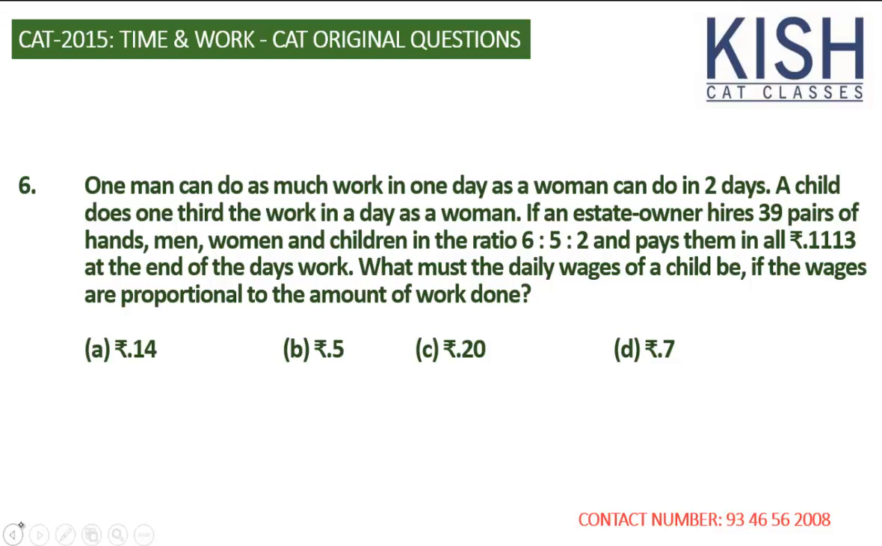Now, what is the efficiency of a man to woman? One man can do as much work in 1 day as a woman can do in 2 days. So if a woman works for 2 days, she would be able to finish the work done by a man in one day. So that means that man to woman, the efficiency is 2 to 1. If he's finishing 2 units in 1 day, then a woman needs 2 days. So the efficiency is 2 and 1. This is efficiency.